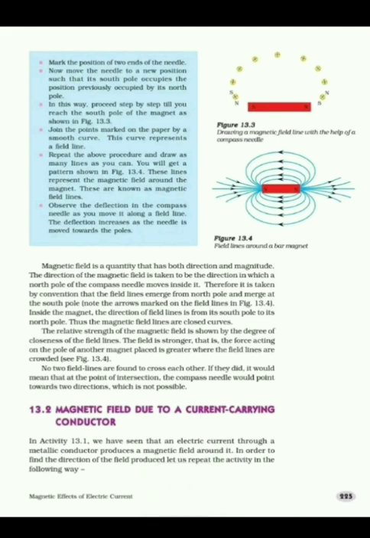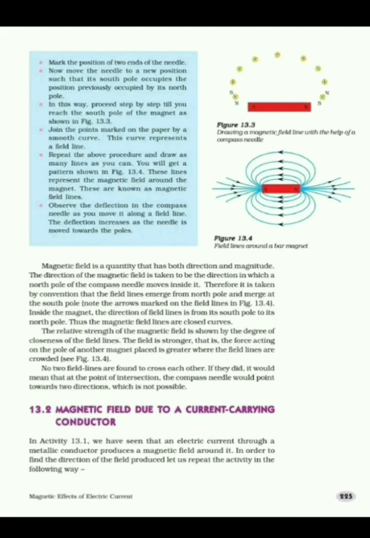Now move the needle to a new position such that its south pole occupies the position previously occupied by its north pole. In this way, proceed step by step till you reach the south pole of the magnet as shown in figure 13.3. So you will get magnetic field lines with the help of a compass without using iron filings.